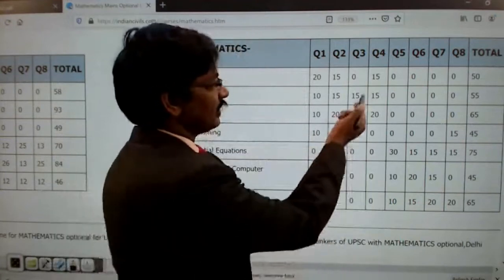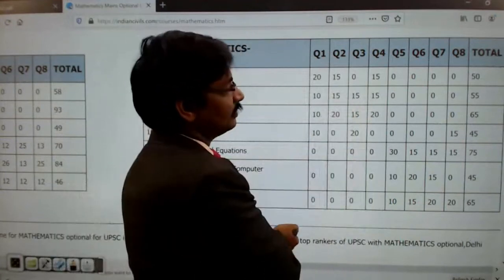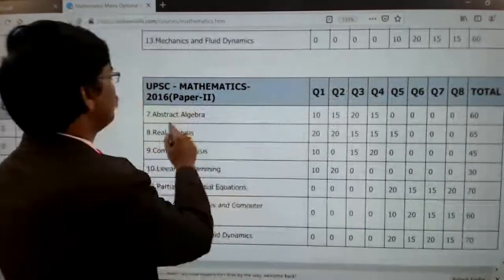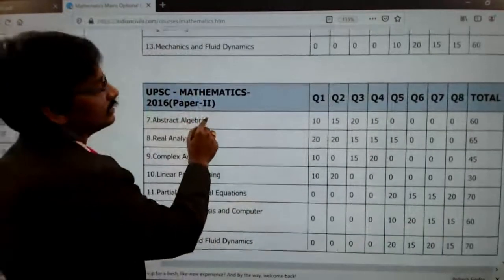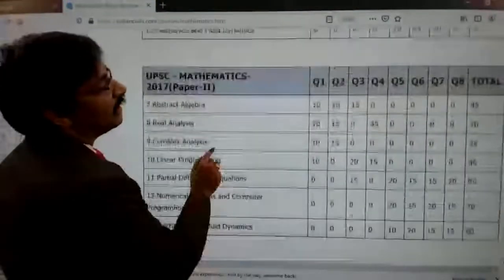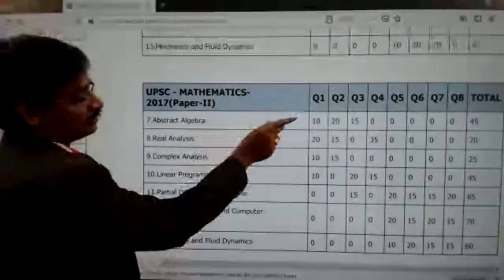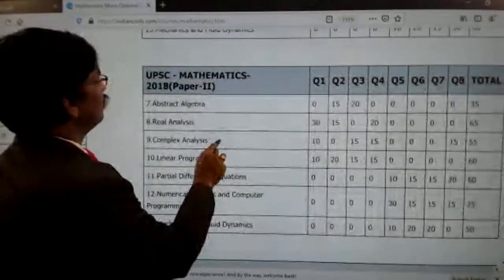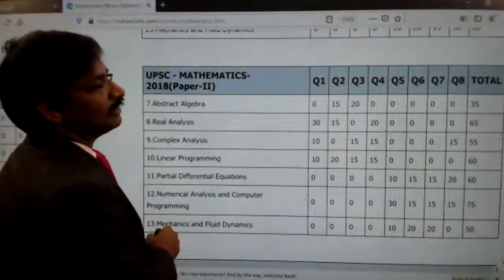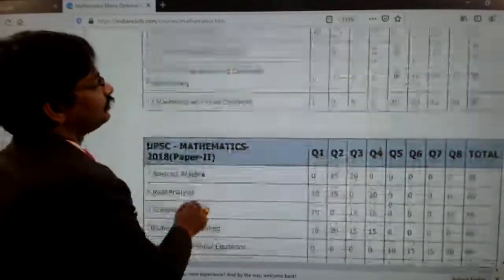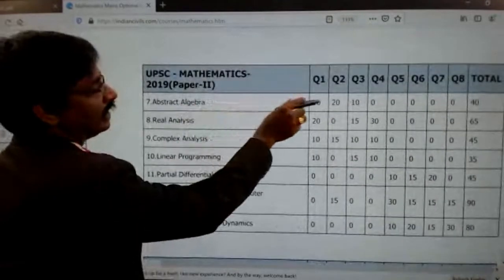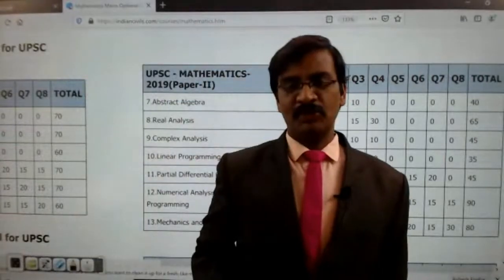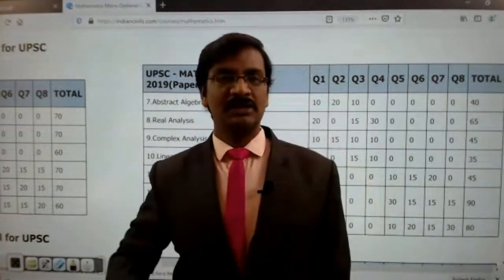And across years, I did notice that abstract algebra, see this, is 50 marks here. And here 60 marks, so 60 marks in 2016. And here, abstract algebra was given only 45 marks, and in 2017 and 2018 it was only 35 marks, very, very less. And see this, here it was only 40 marks. Among all the 5 years, except for 1 year, in none of the years was it crossing 50 marks.